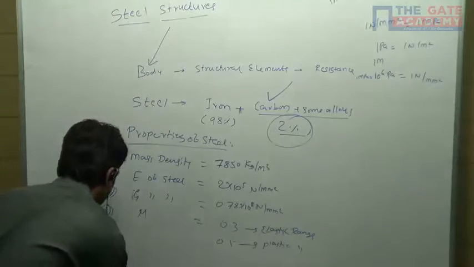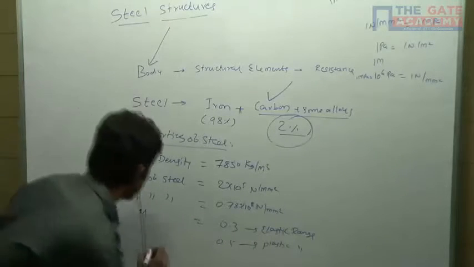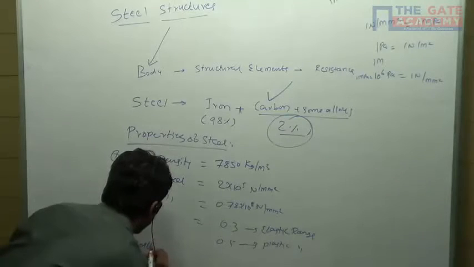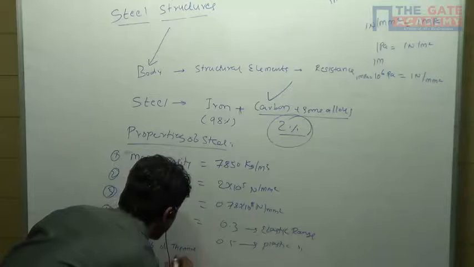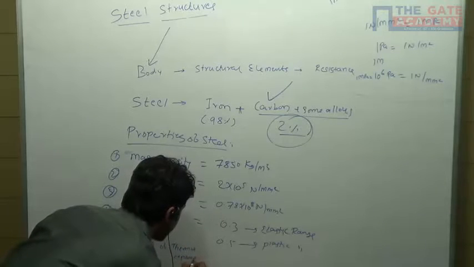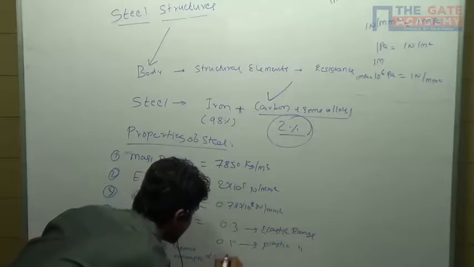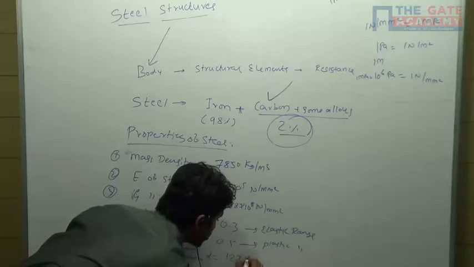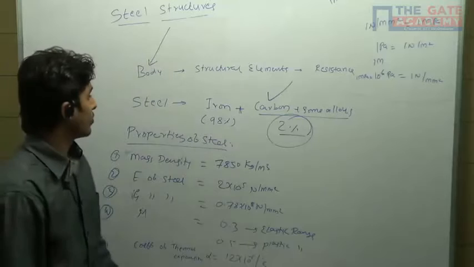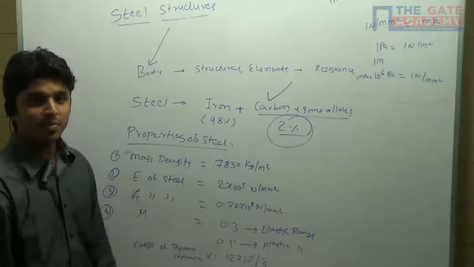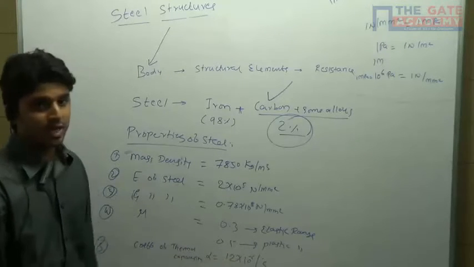Next, coefficient of thermal expansion. What is the coefficient of thermal expansion? That is nothing but alpha, which is equal to 12 into 10 raised to minus 6 per degree centigrade. That is the coefficient of thermal expansion.